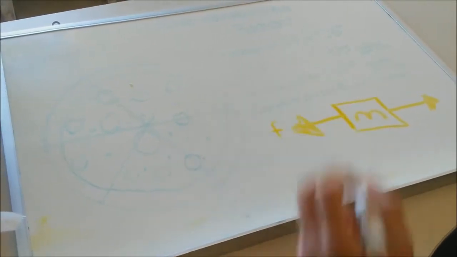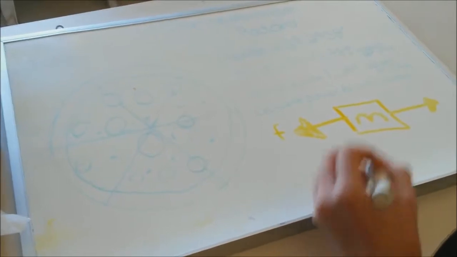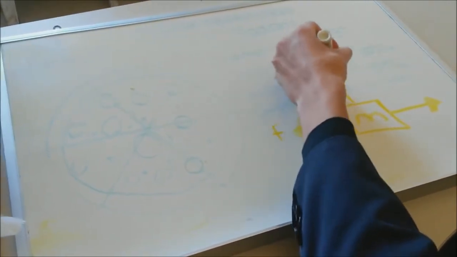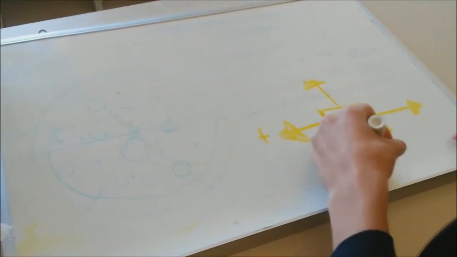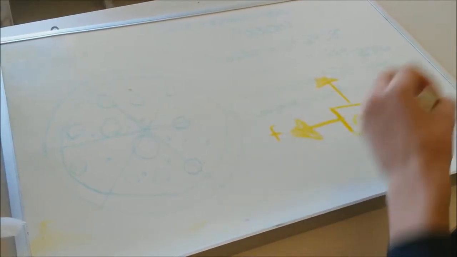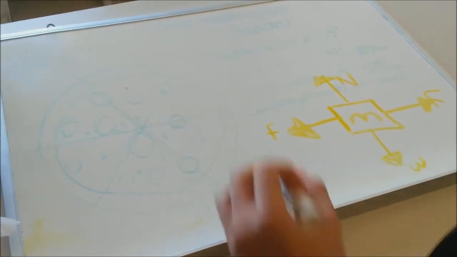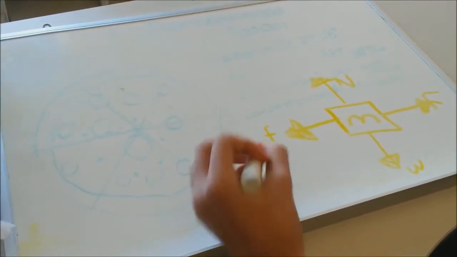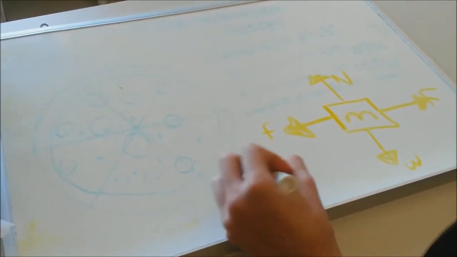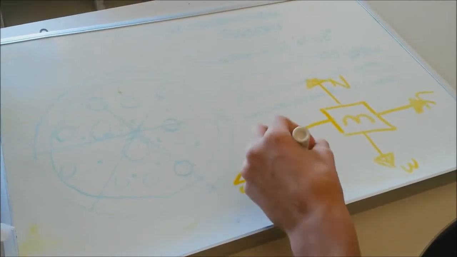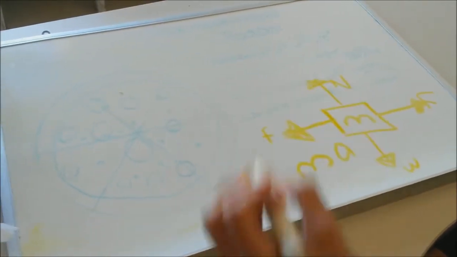As we know, there are four forces that act on it: the normal force, which is upwards, and the weight downwards. To get the friction, the sum of all the forces in X is equal to the mass times acceleration.